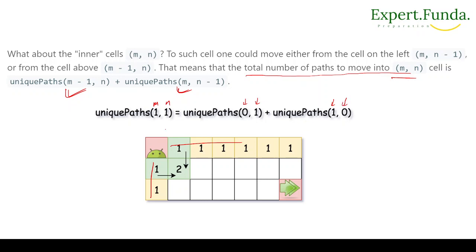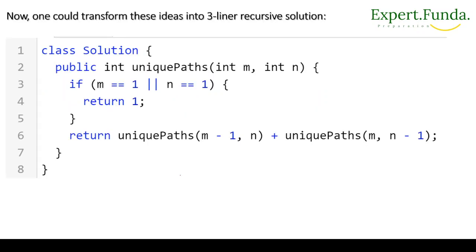Okay, so for 1, 1, for this value, we will use what? Unique path 0, 1 and unique path 1, 0. So unique path 0, 1 will come from here, and unique path 1, 0 will come from here. So which one is max? It doesn't matter, because we are calculating the number of paths. So there are two paths that we are going to get here, and from here we'll move further. And we are storing the value here.